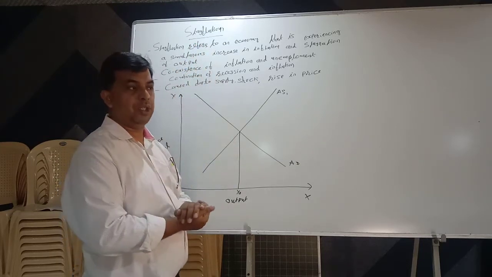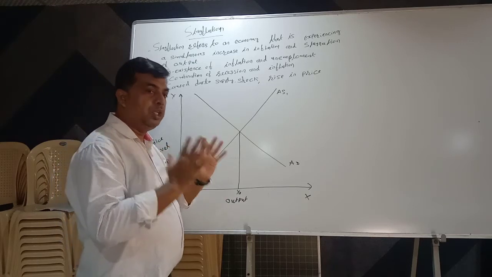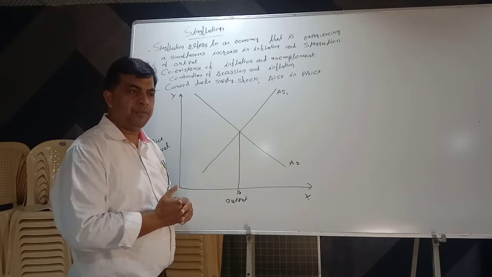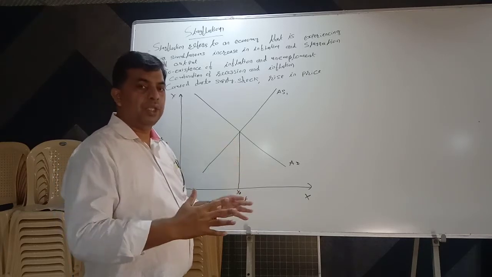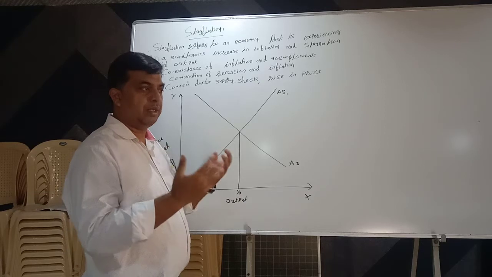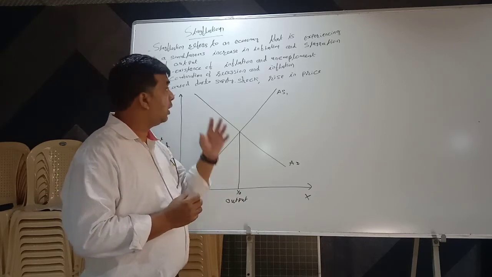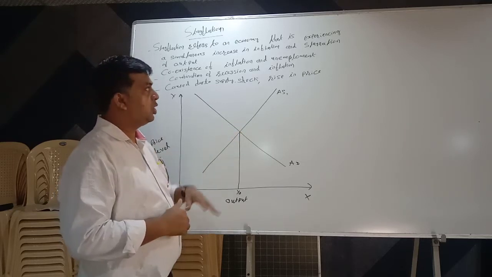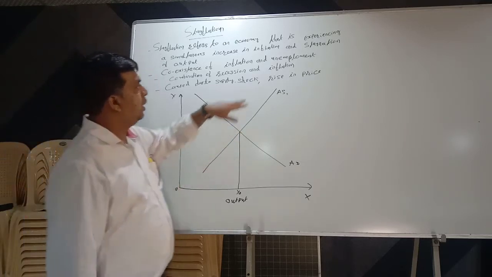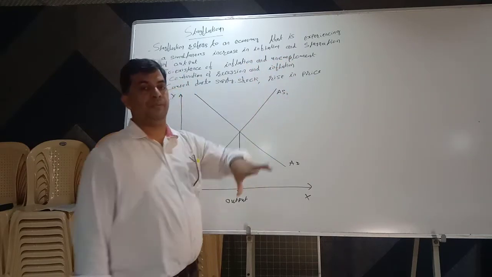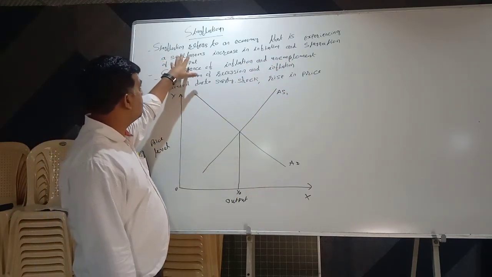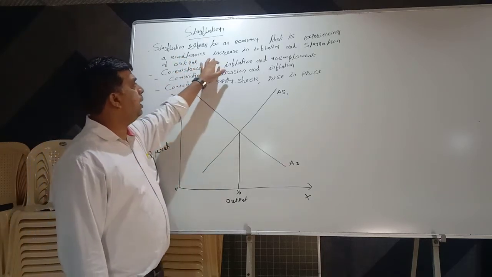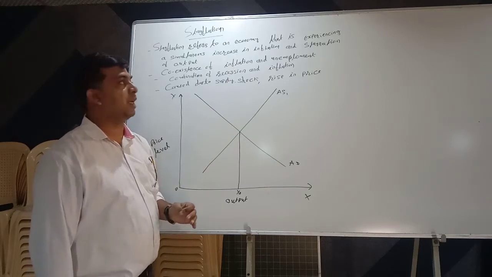Today we are going to discuss a new topic, stagflation. A new type of inflation in monetary economics, which is not inflation in the real sense. In the Keynesian sense, it is not inflation, but it is stagflation. What is stagflation? Stagflation comes from two words: inflation plus stagnation. Stagflation refers to an economy that is experiencing a simultaneous increase in inflation and stagnation of output.